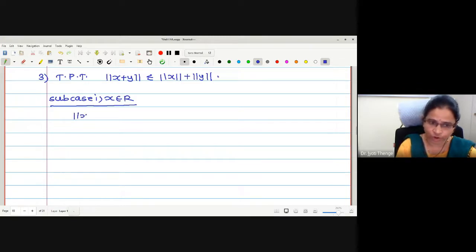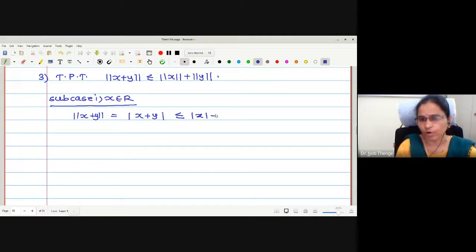What about norm of x plus y? Norm of x plus y, may I write as mod of x plus y? And as we are in the real numbers, may I write directly that mod x plus y is less than or equal to mod x plus mod y? Correct. Can we write it directly for the complex numbers?